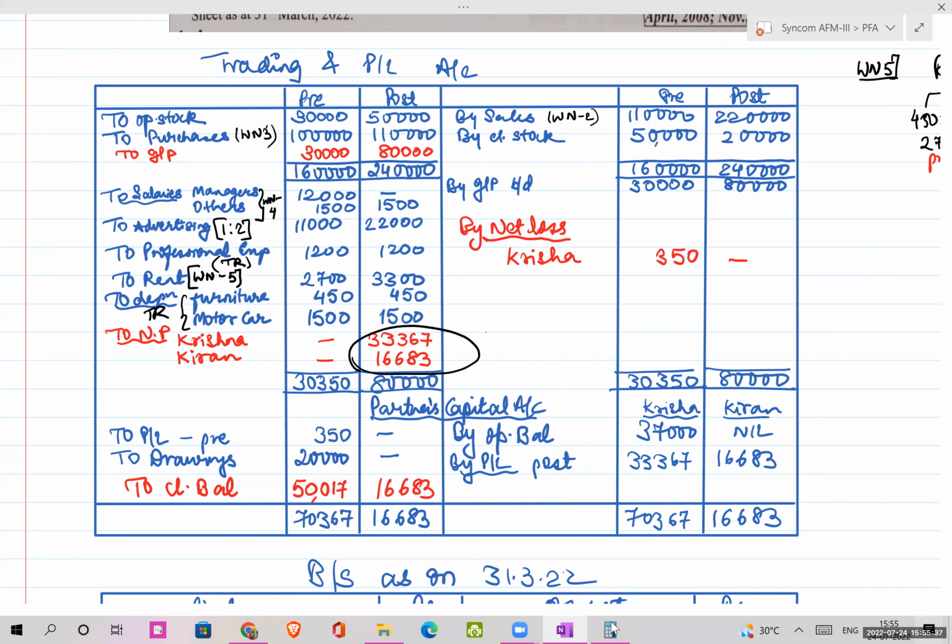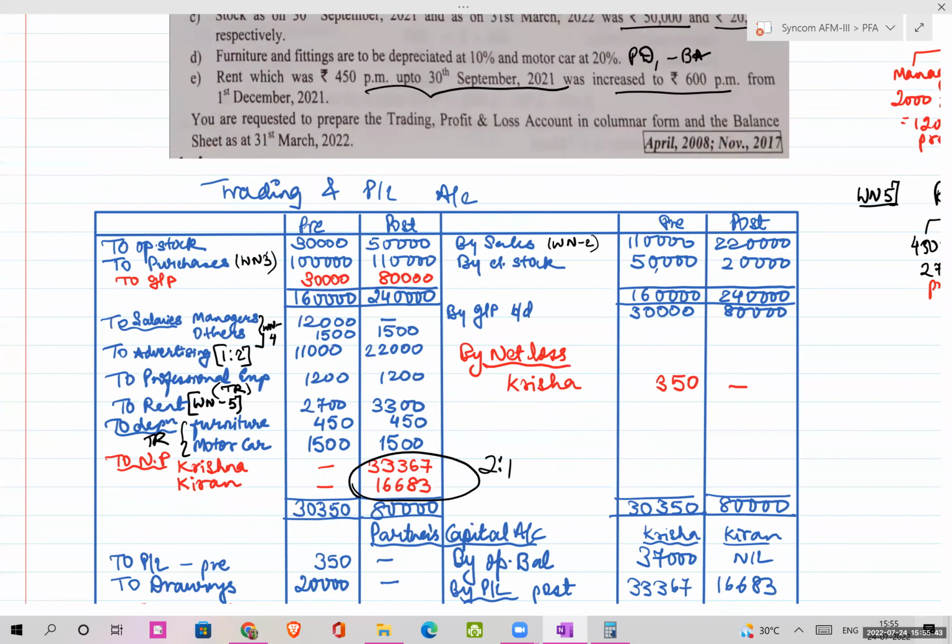So there, 2 is to 1 ratio is for the profit that you will get from the P&L account.